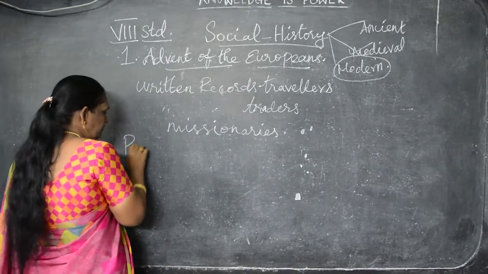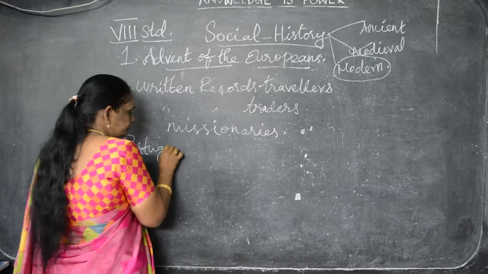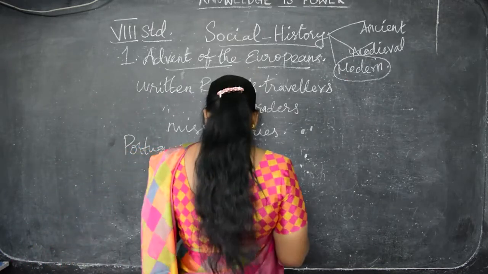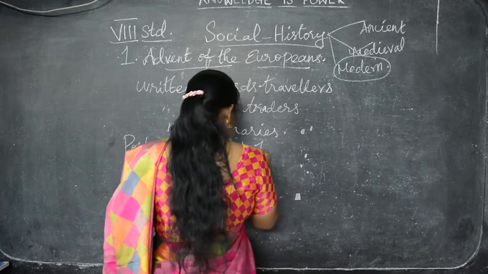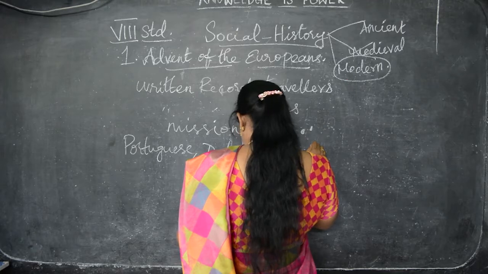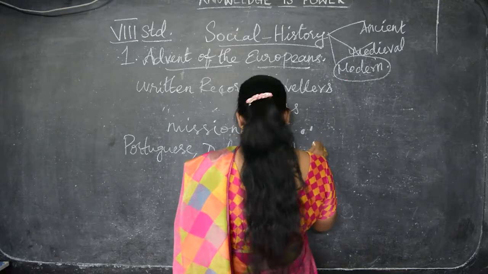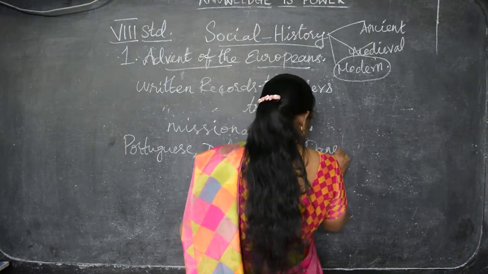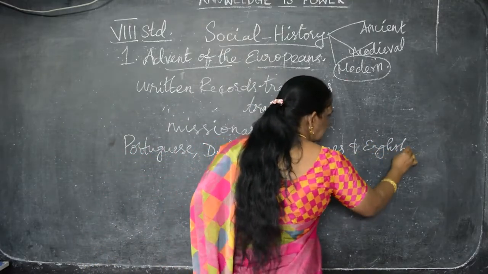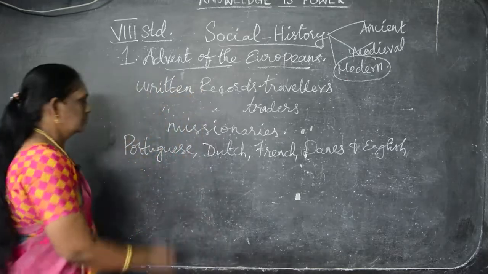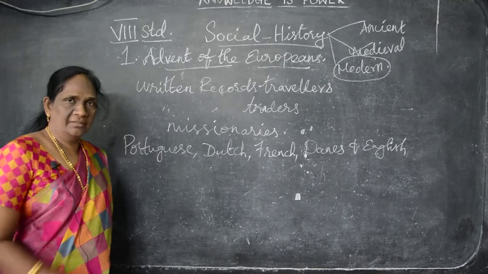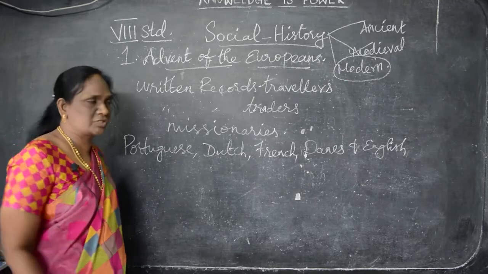The first and foremost was the Portuguese, then the Dutch, then the French, the English, the Danes and the English. So, these are the people who came from Europe and discovered new sea routes to India.